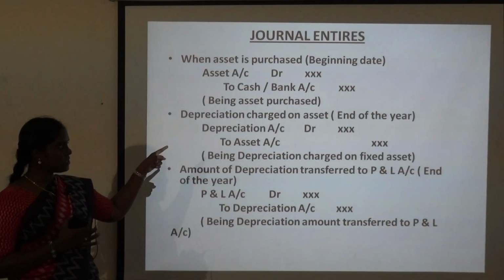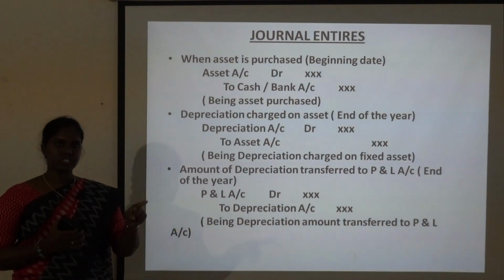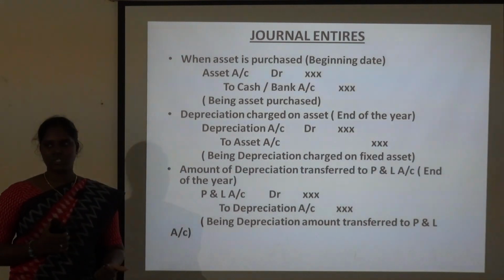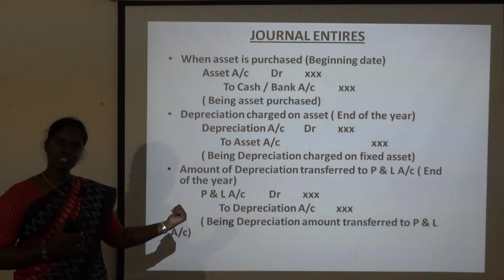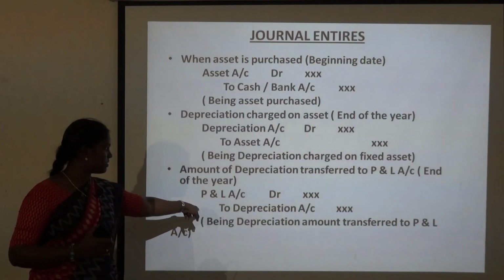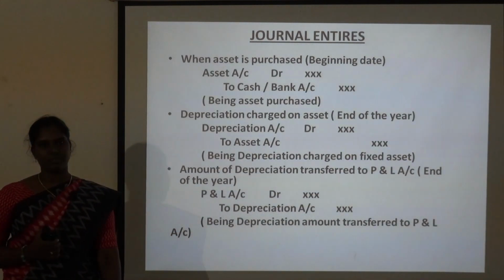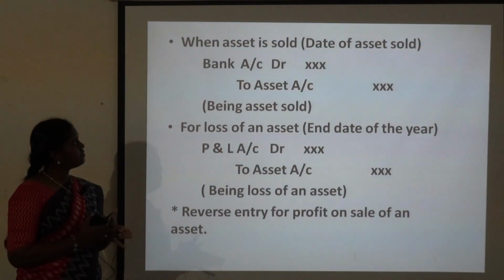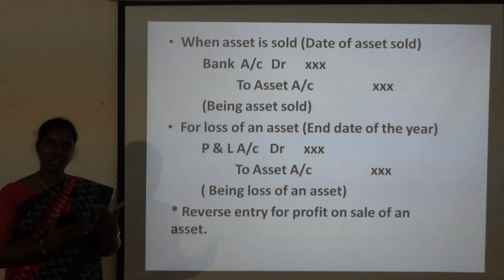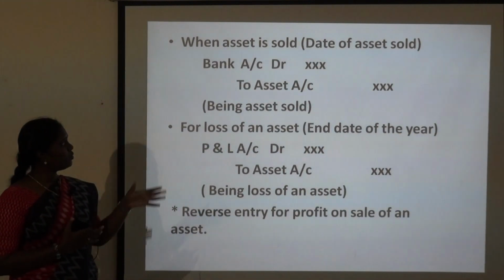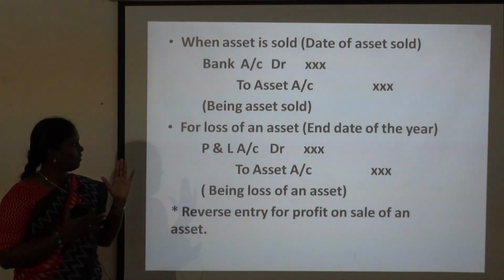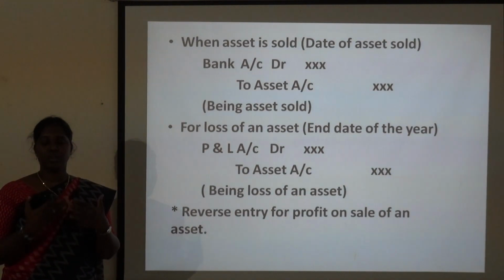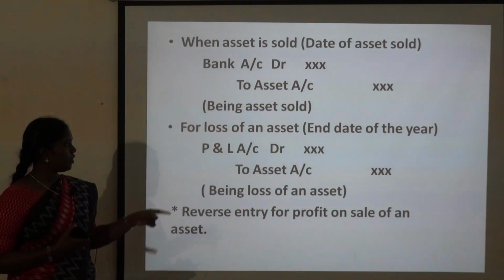And then as depreciation is considered a loss to a business, it has to be immediately transferred to the profit and loss account. The third entry is profit and loss account debited to depreciation account. As the depreciation comes on the debit side of the profit and loss account, it has to be credited in the journal entry. Profit and loss account debited to depreciation. And the next one is when an asset is sold. When an asset is sold, the asset goes out of the business, cash comes in. So bank or cash account debited to asset account. And then whenever we are making a sale, we will get either profit or loss. When we are getting a loss, the entry is profit and loss account debited to asset.